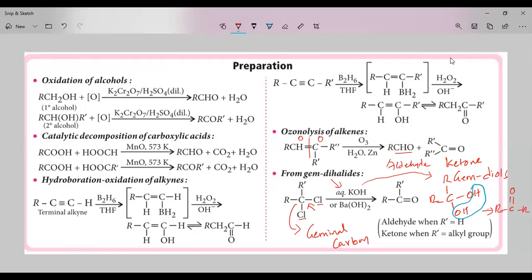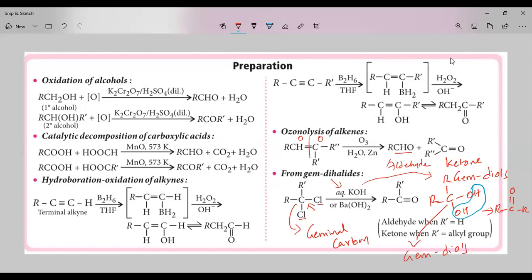So this is the procedure, a two-step process. First, you treat the gem dihalides with aqueous KOH, which converts them into gem diols. These gem diols are unstable and lose a water molecule immediately, and you are going to get the ketone. So this is the preparation.